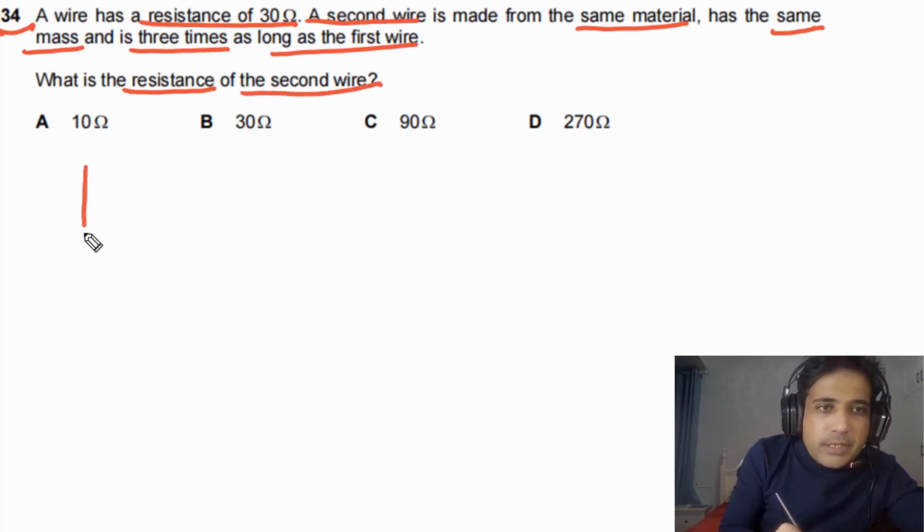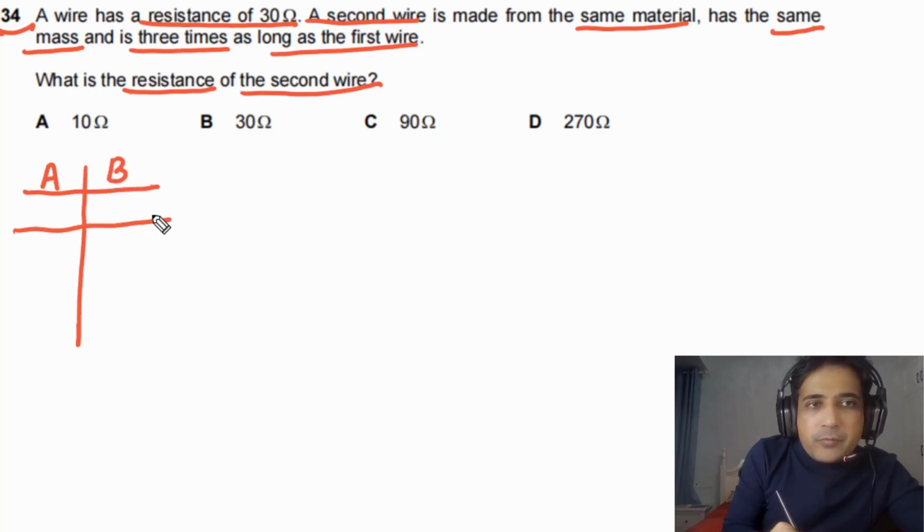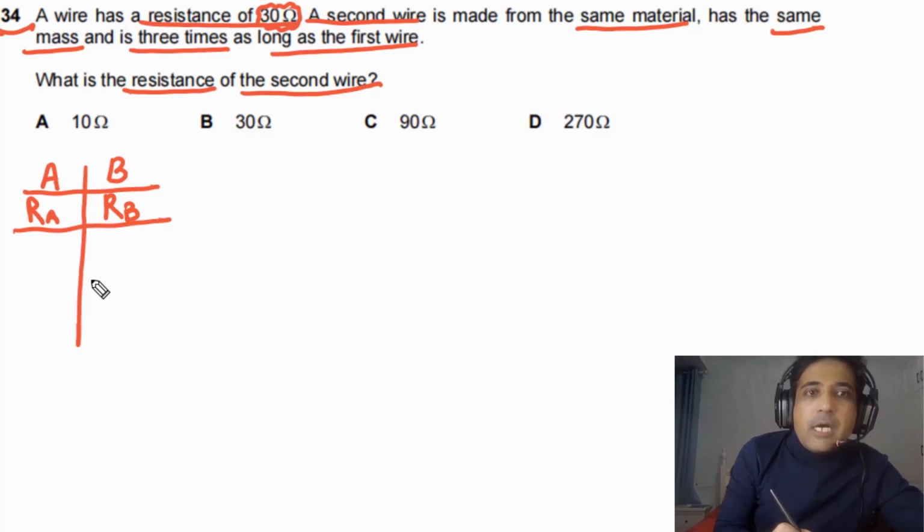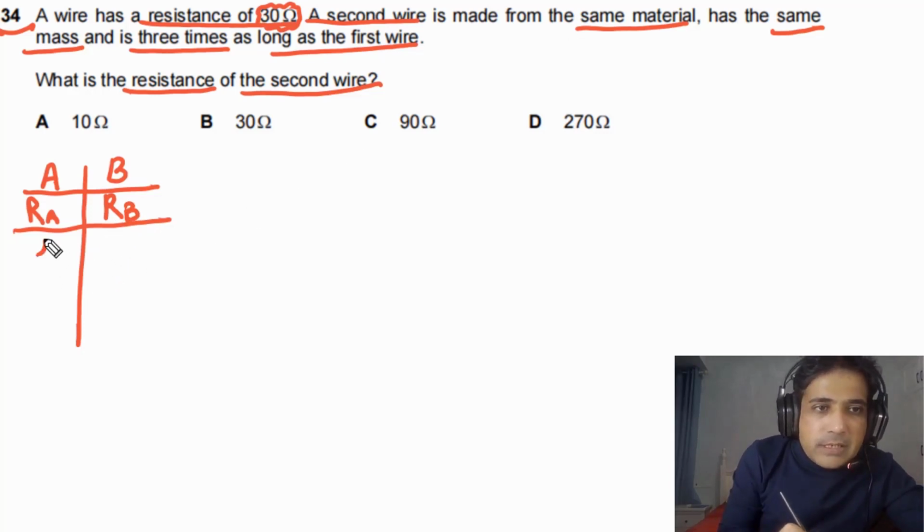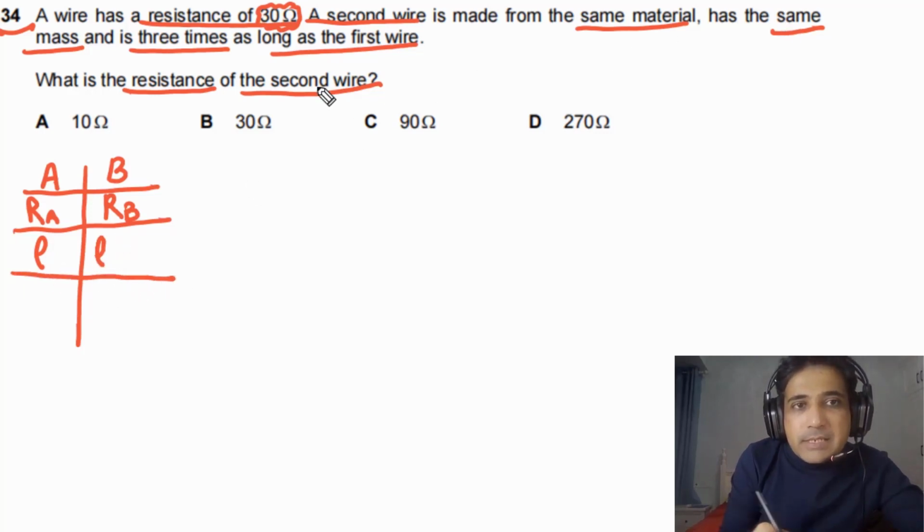So in this case, we can imagine we have one wire, this is wire A, and the second is wire B. For wire A, the resistance is given, we can say this is RA. We can also say resistance of wire B, let's say this is RB. They are made of the same material, means the resistivity of these two wires is the same.